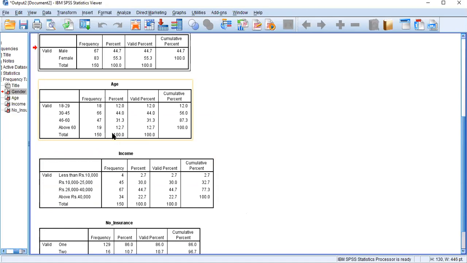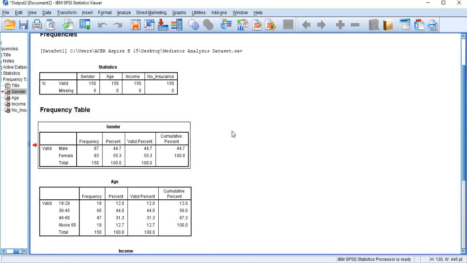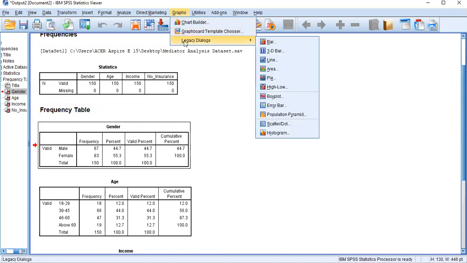Okay, so that's why normally under the findings section we start from the sample profile. This is the way you can take the sample profile in the first shot. Or else, if you prefer to draw a graph, you can go with Graph and then Legacy Dialogs.